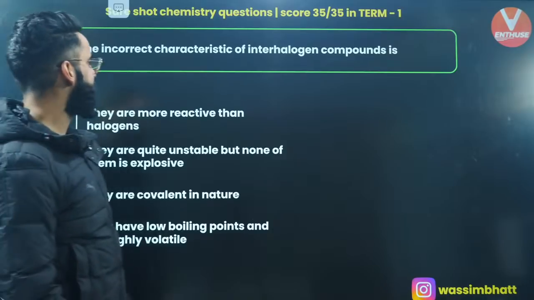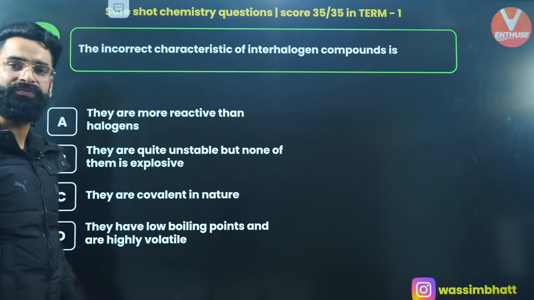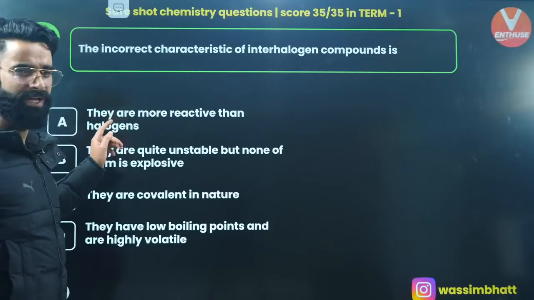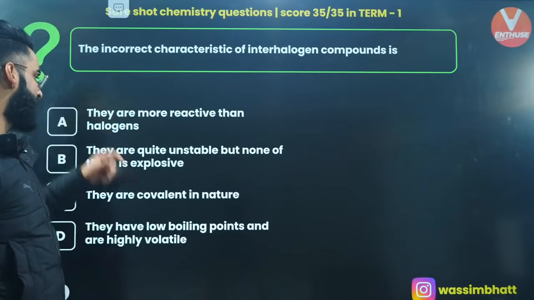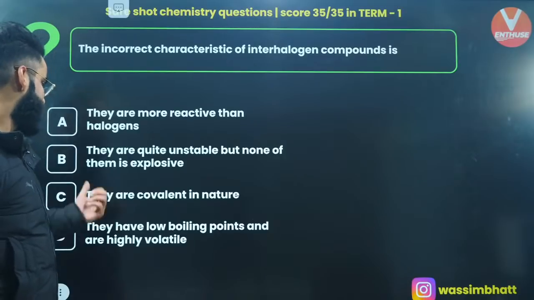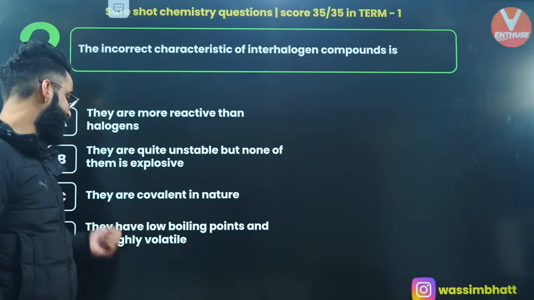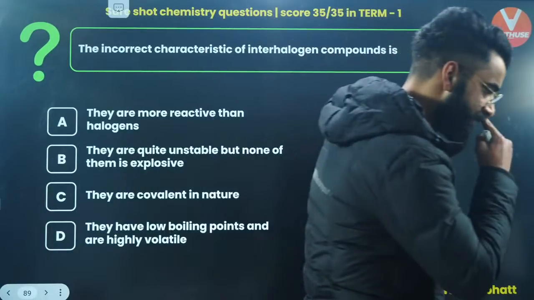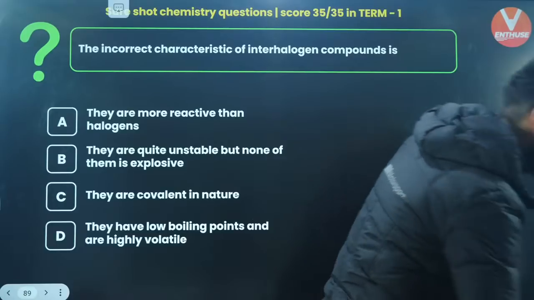The incorrect characteristic of interhalogen compounds. Which of the following is the incorrect characteristic of interhalogen compounds? They are more reactive than halogens, which is absolutely right. They are quite unstable because none of them is explosive, absolutely right. They are covalent in nature, absolutely right. They have low boiling points and are highly volatile. They do not have low boiling points.